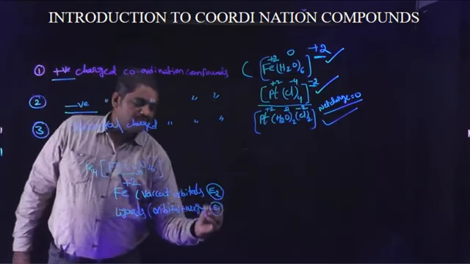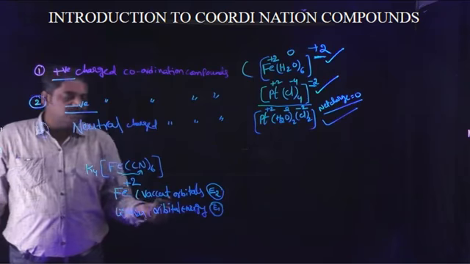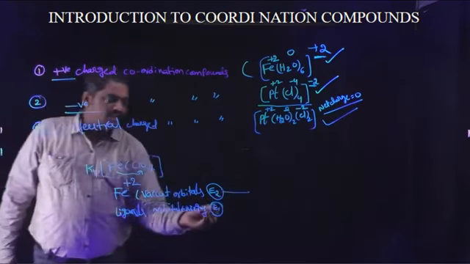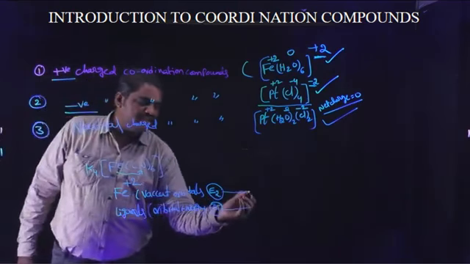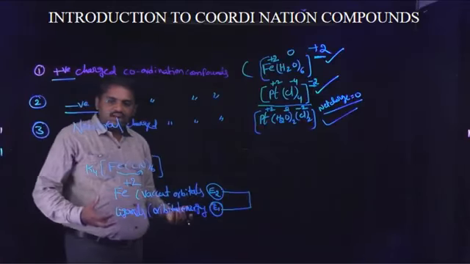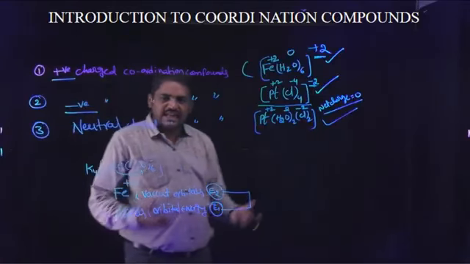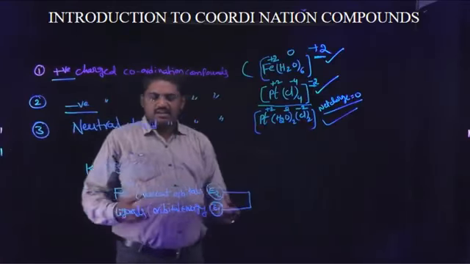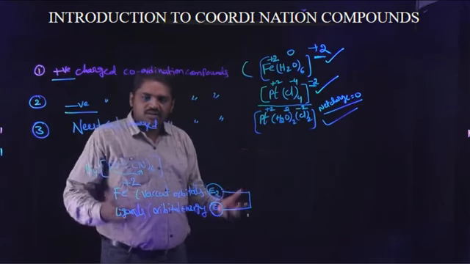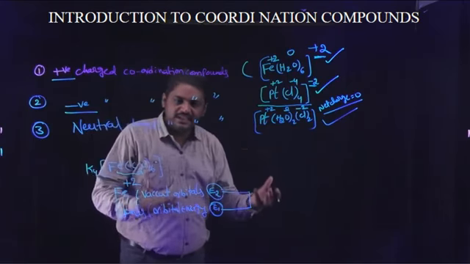So the central metal atom's vacant orbital energy is denoted as E2 and the ligand orbital energy is denoted as E1.